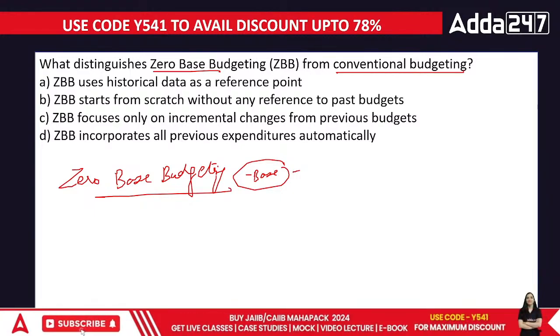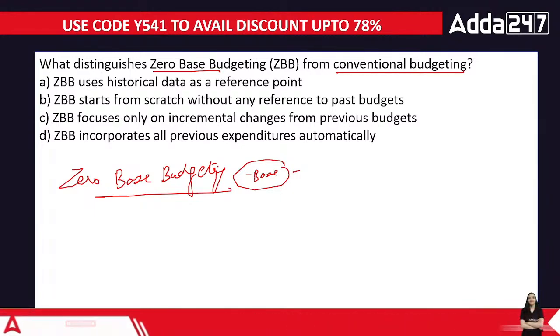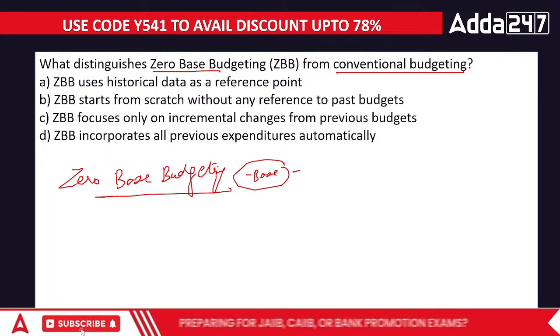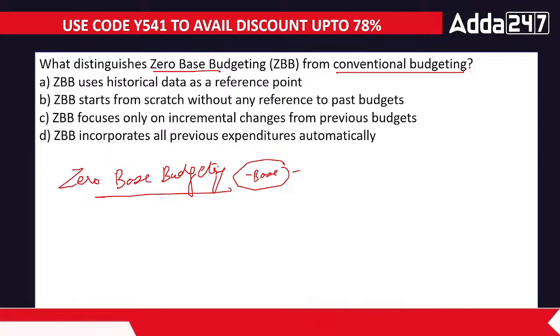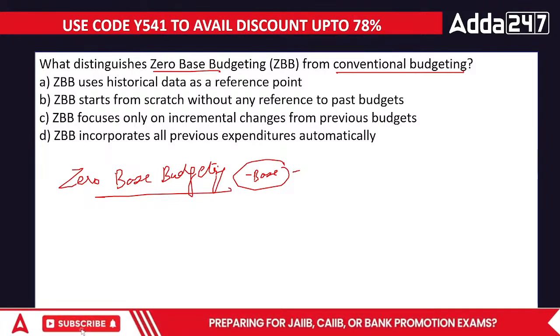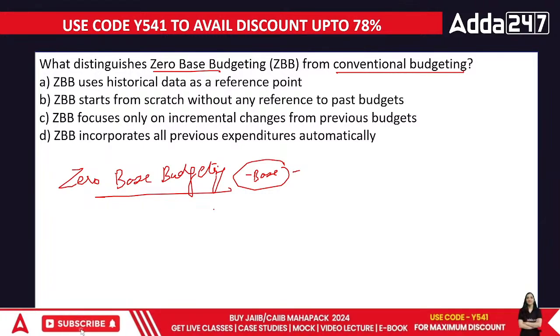Option A: it uses historical data. No, it starts from scratch without any reference. This sounds like the better point. Or ZBB focuses only on incremental changes. No. And ZBB incorporates all previous expenditure methods. No. The answer is B, everyone.